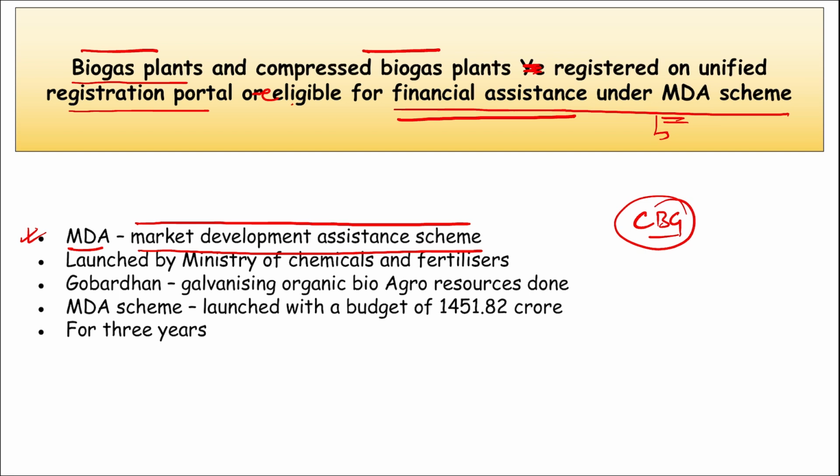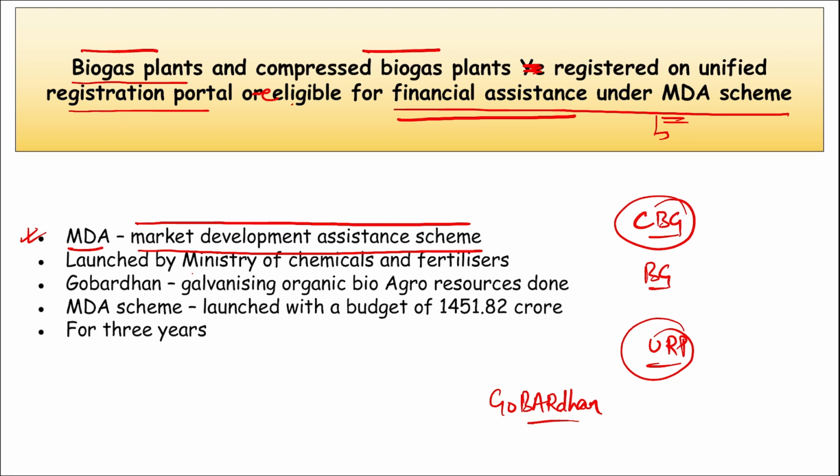I repeat, here you can see CBG. If CBG is written, it is your compressed biogas plant. Another is the biogas plant. They are registered on this Unified Registration Portal, and it is for Gobardhan. What is this Gobardhan? Gobardhan is Galvanizing Organic Bio-Agro Resources Dhan. Under this they have to get registered, and these plants that are eligible for financial assistance under this MDA scheme will be provided with financial assistance.